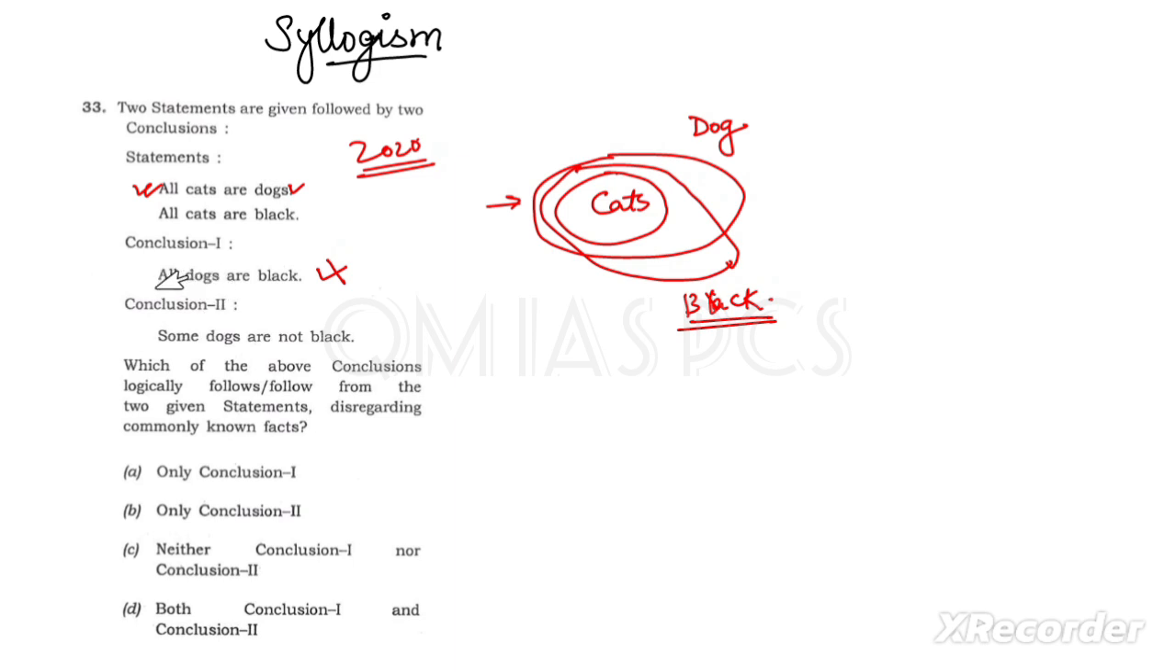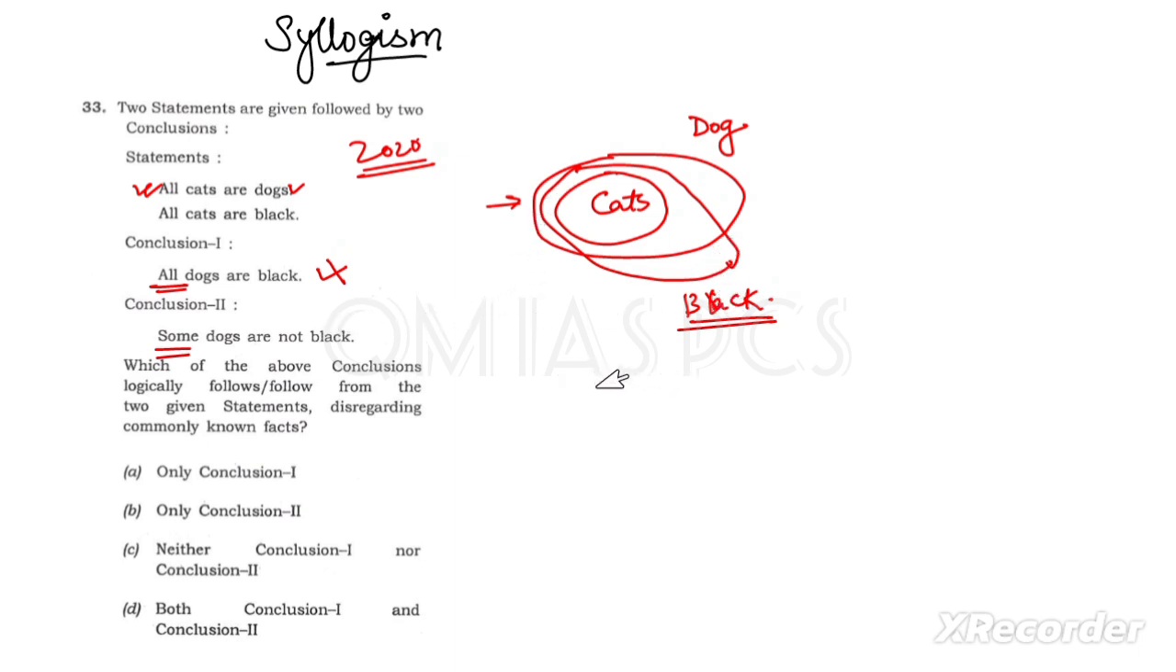If you look at the second conclusion, it is written: some dogs are not black. Here it is all dogs, here some dogs. Some dogs are not black. Okay, that means some dogs are black, you can consider that too. If some dogs are black, then you can say some dogs are not black, a similar thing. Yes, it is a possibility, but here it is not saying it is a possibility. It is saying that some dogs are black, that means they are saying 100%. So from this diagram we can say yes, some dogs are black.